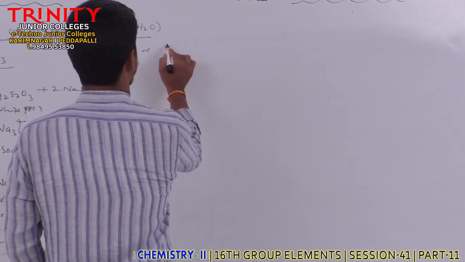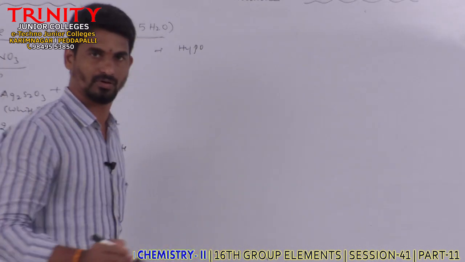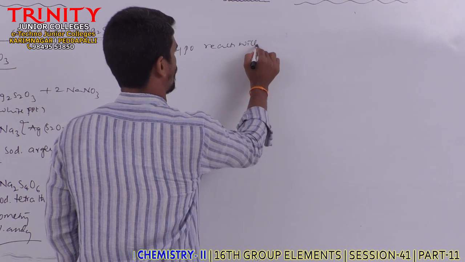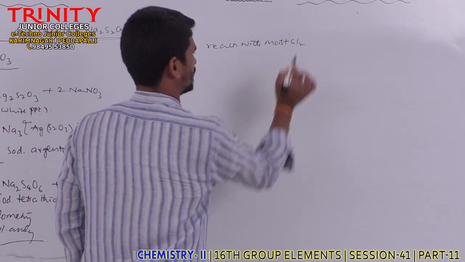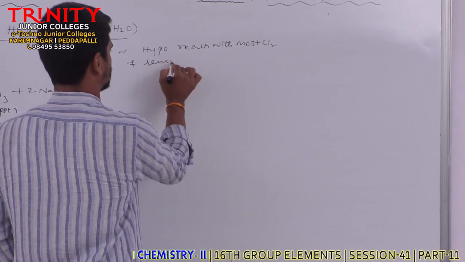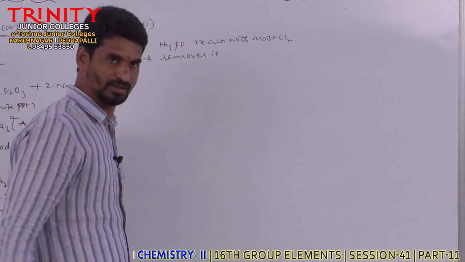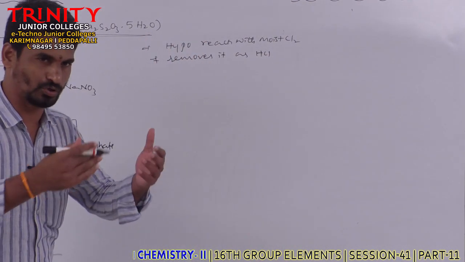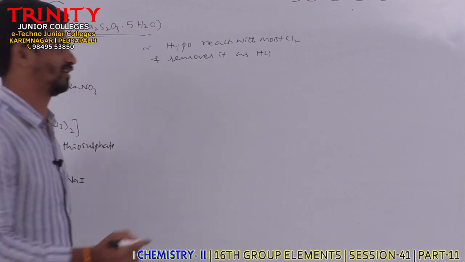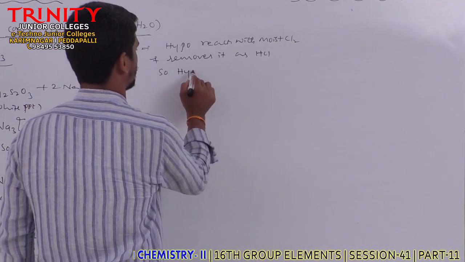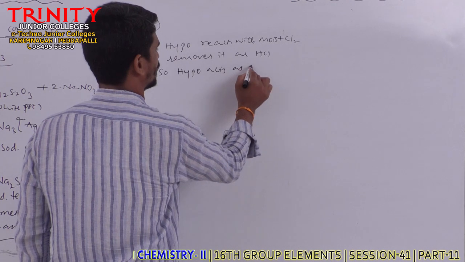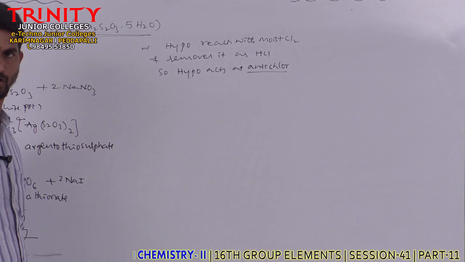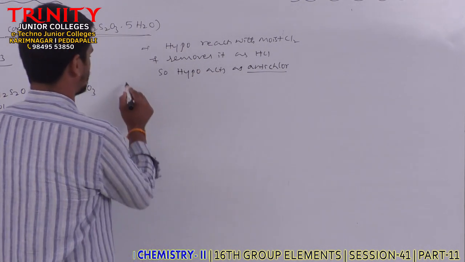Next, hypo reacts with moist chlorine and removes it as HCl. So here hypo is able to remove the chlorine in the form of HCl. So hypo acts as anti-chlor. How does it act as anti-chlor?